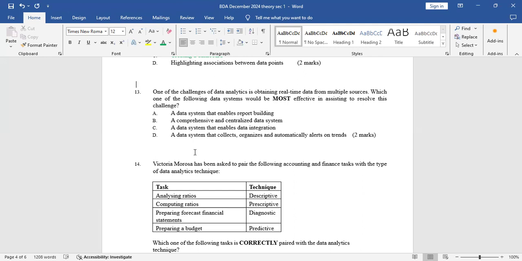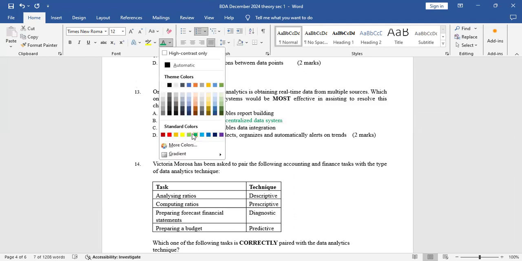No, you just need a comprehensive and centralized data system. Let me check D, a data system that collects, organizes, and automatically alerts on trends. No, that's not right. So the correct answer here was B, a comprehensive and centralized data system.